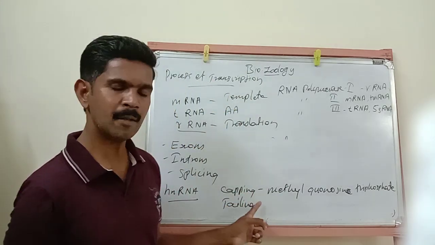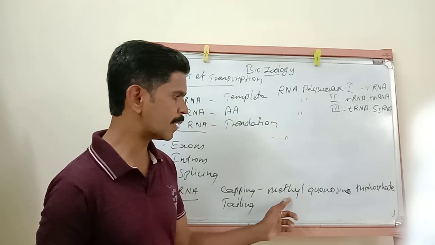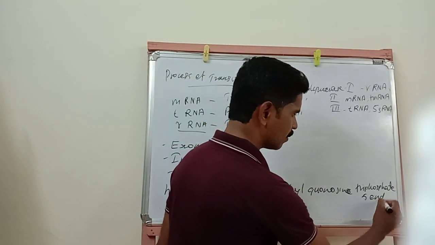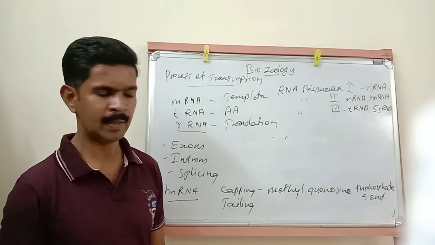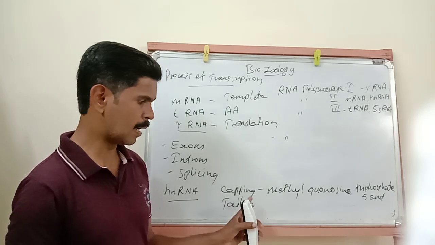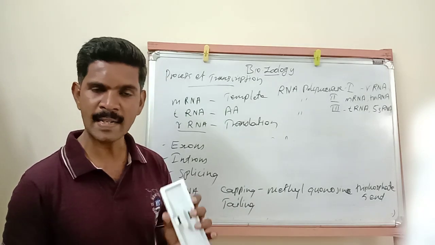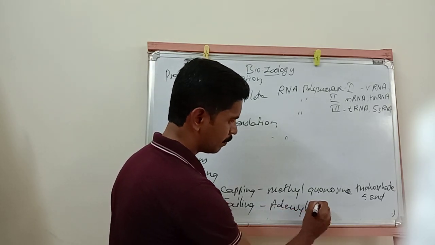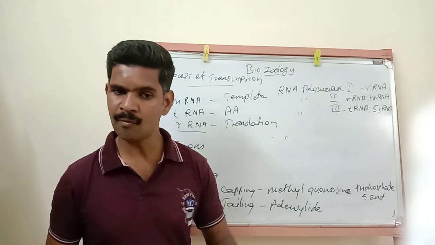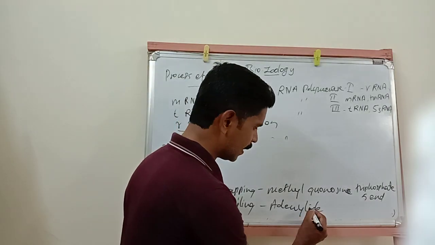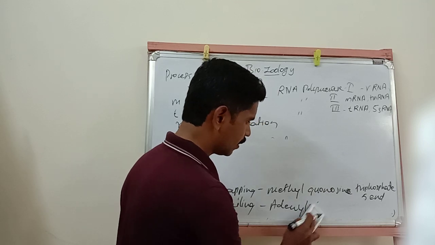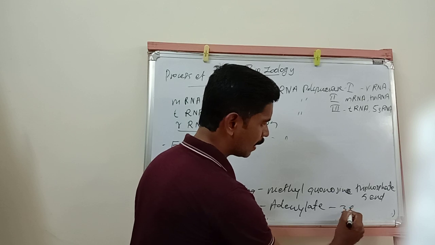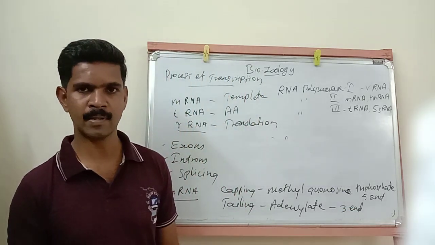Listen, capping means the adding of methyl guanosine triphosphate at the 5' end. This process is called capping. Then tailing means adding of adenylate at the 3' end. Listen very carefully.